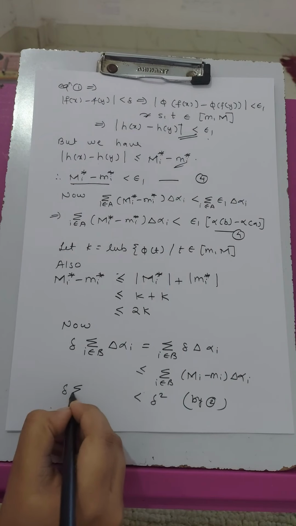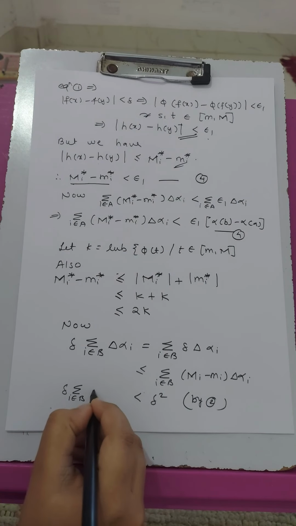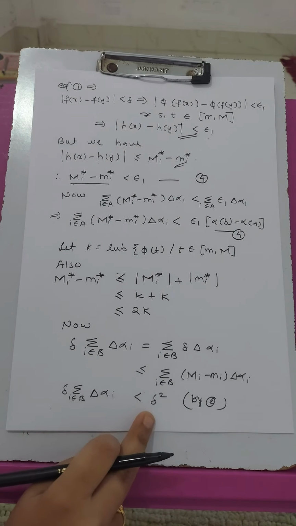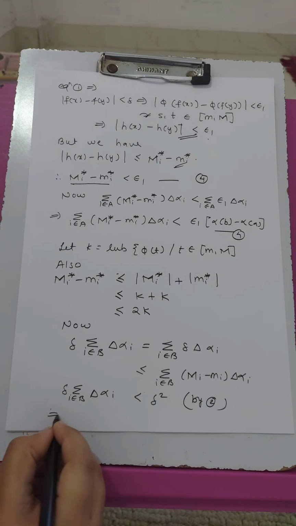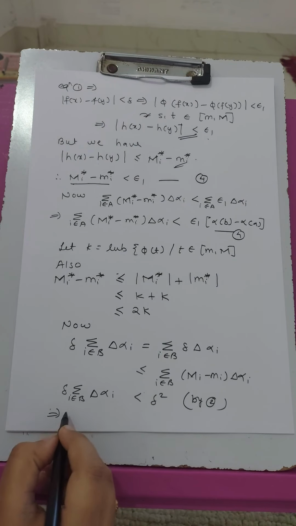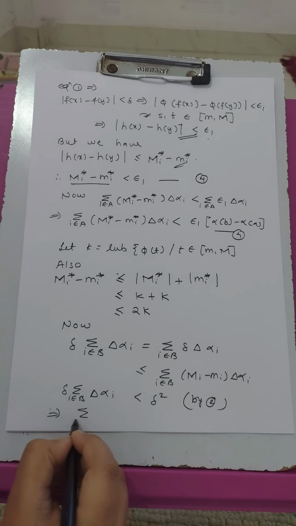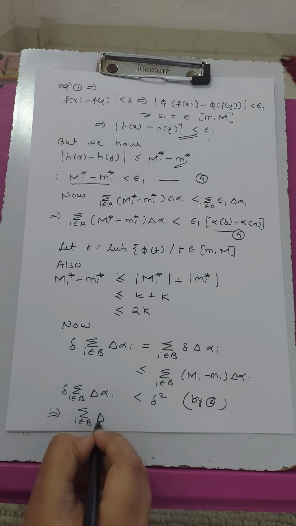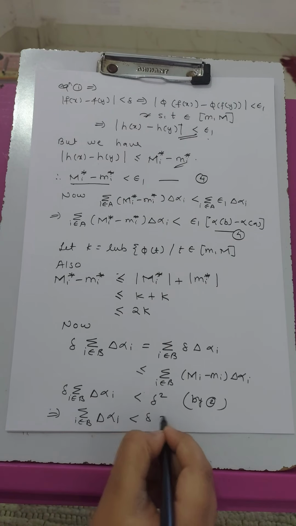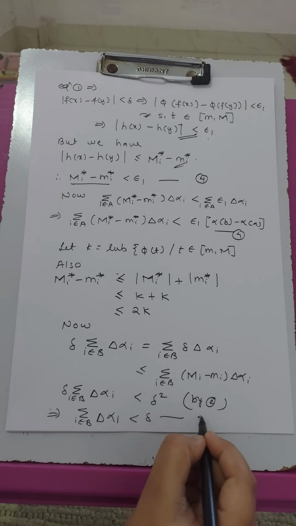So dividing by delta on both sides, the summation over i belonging to B of del alpha_i is less than delta. We give it as number 5.